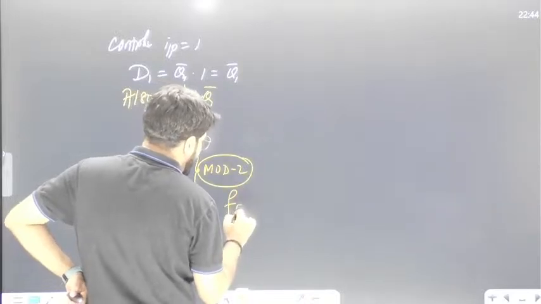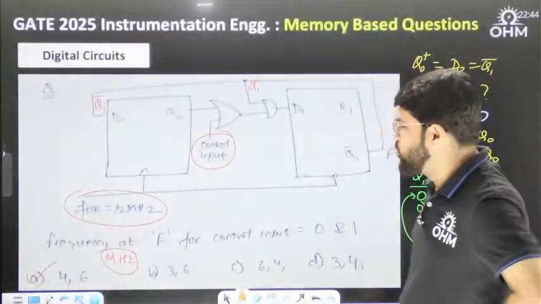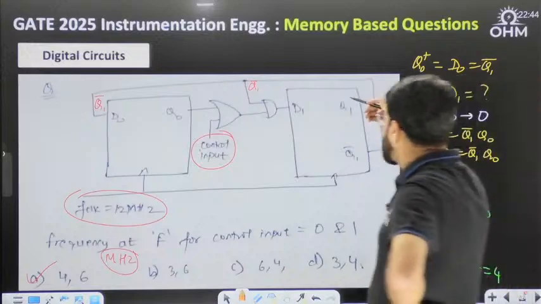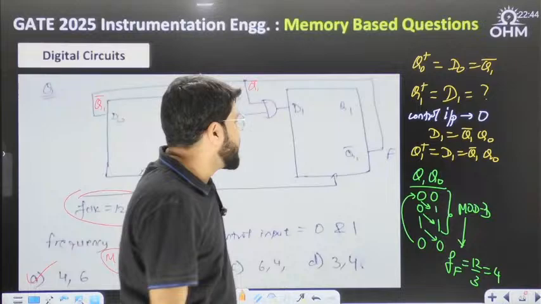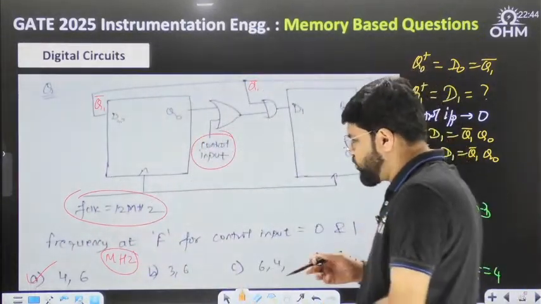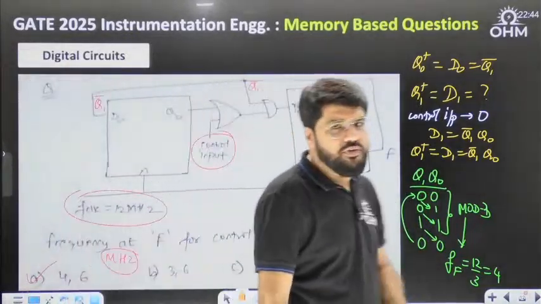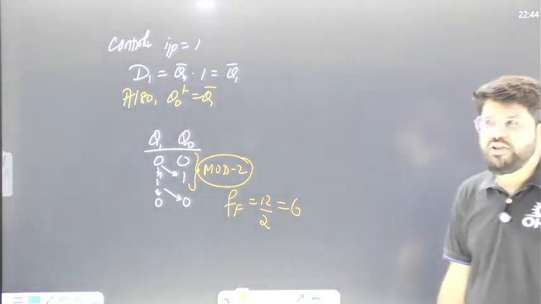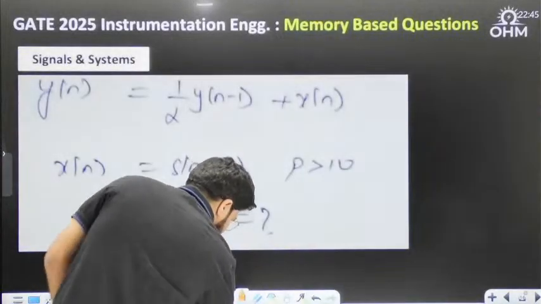So what is the frequency F at? It will be 12 by 2 and that is going to be 6. Already we tick marked the answer 4,6. See, the frequency at Q1 or Q1 bar will be the same, only the waveform will be inverted. The frequency of output is clock frequency divided by modulus number. They will only have inverted waveforms, but the frequency would be matching up. Yes, right. Next one.